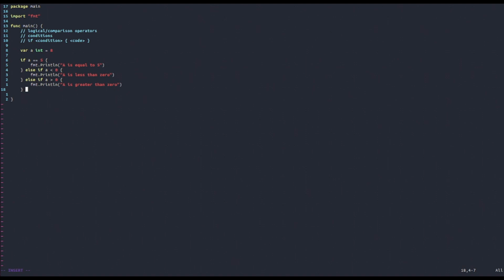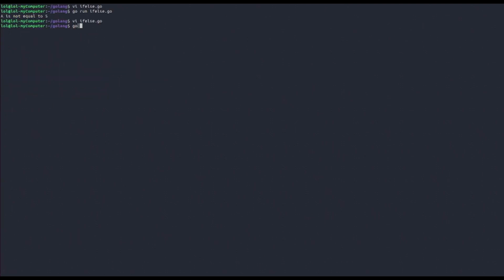But in this case, notice that we have already spanned all of the integers, because we covered all positive integers, all negative integers. Then here we have a case for 5, and the last case that is possible is just 0. So we could say else if a is equal to 0 and then run the code, but we can write it more elegantly as just else, and we can write println a is equal to 0.